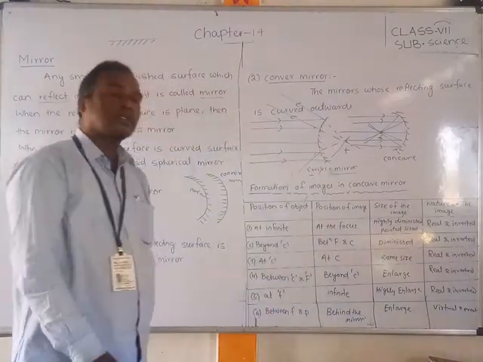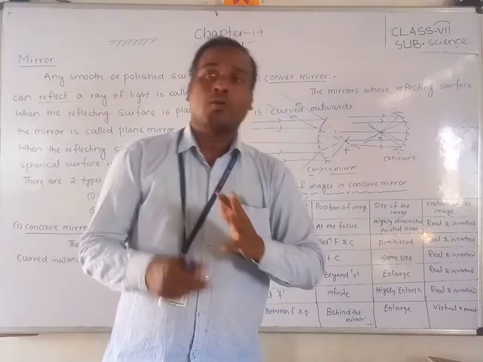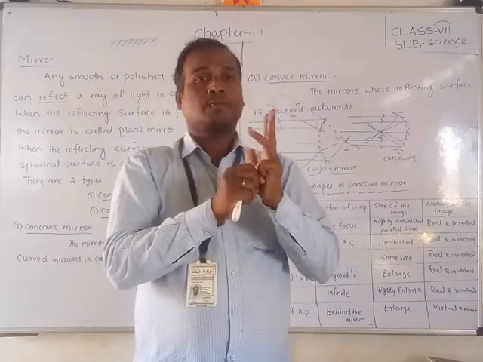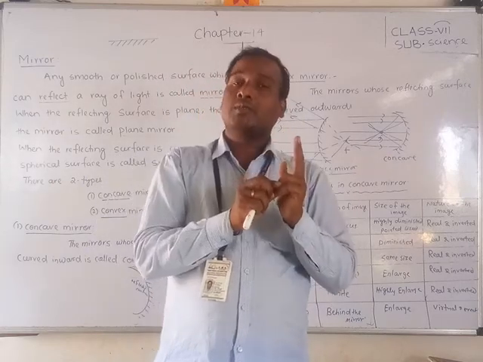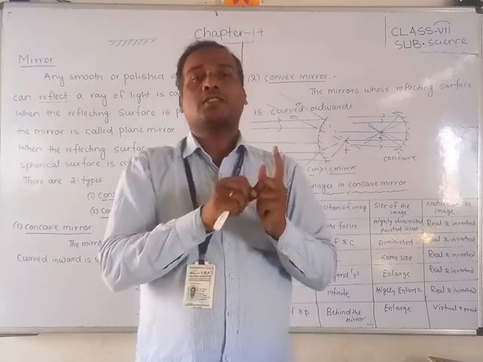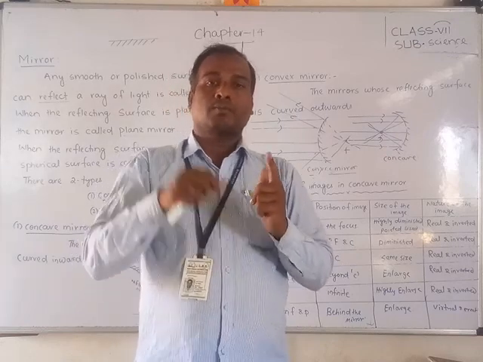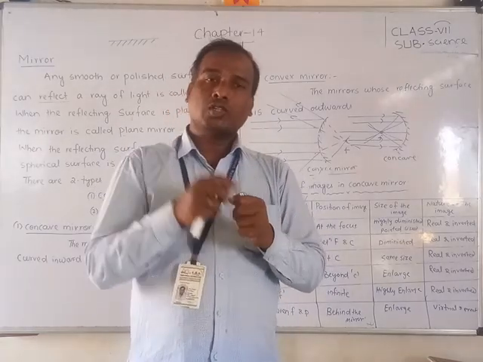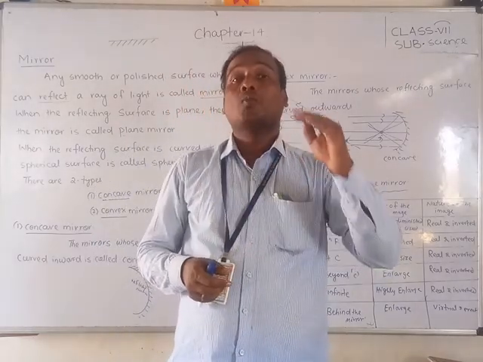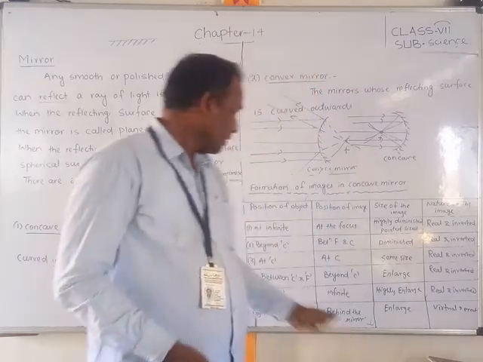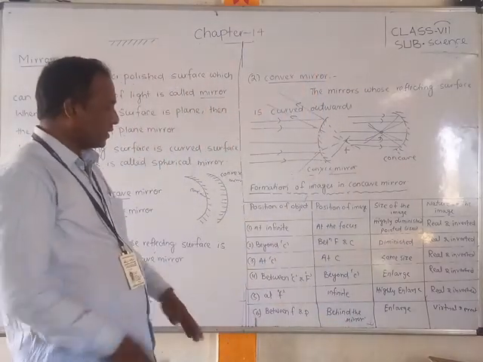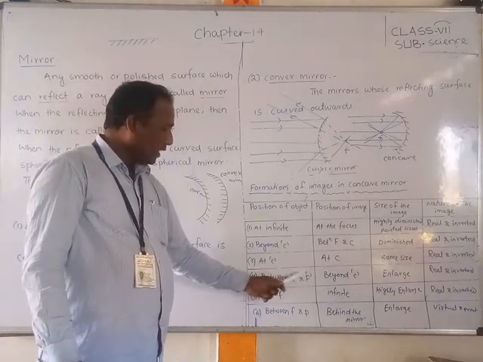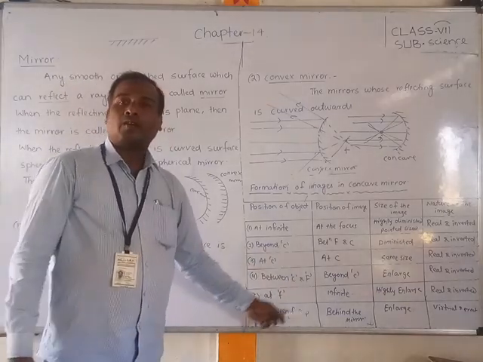According to this tabulation, there are 6 positions: one is at infinity; beyond C, where C means the center of curvature; third at C, the center of curvature; between C and focus; next at focus; and the last between focus and pole. These are the 6 positions of the object. I have written them: at infinity, beyond C, at C, between C and F, at F, between F and P.